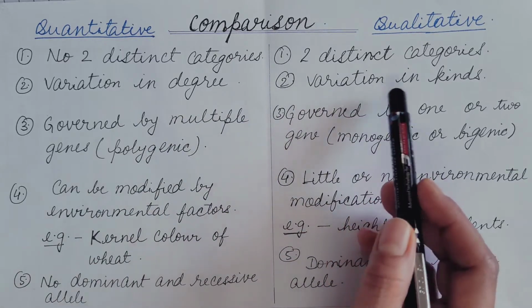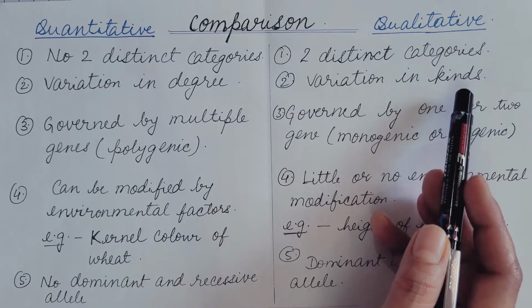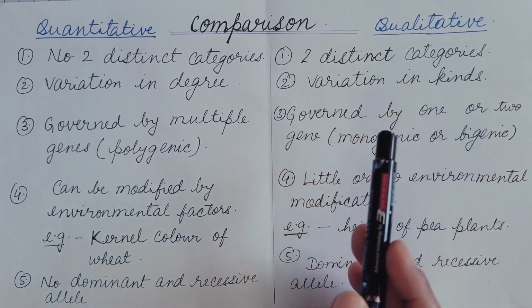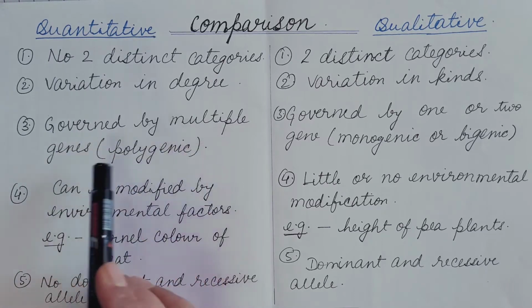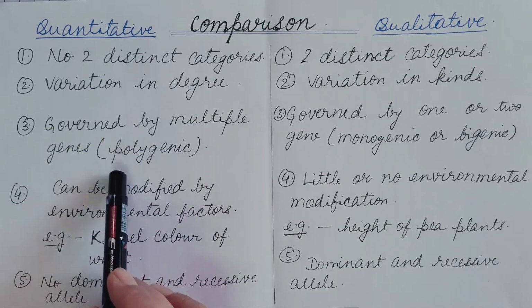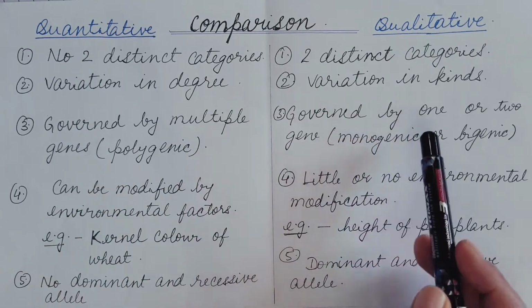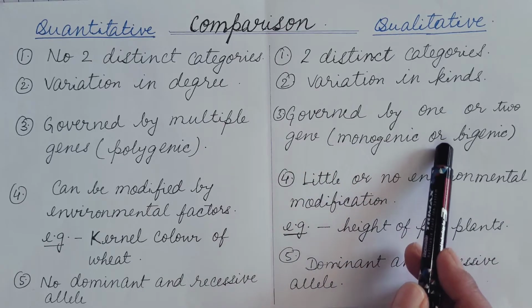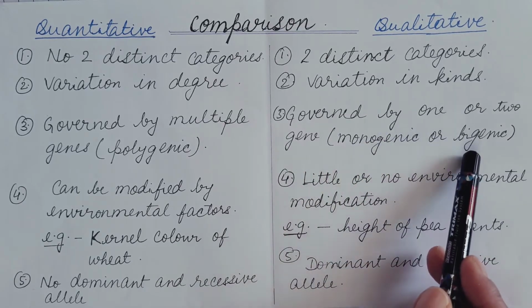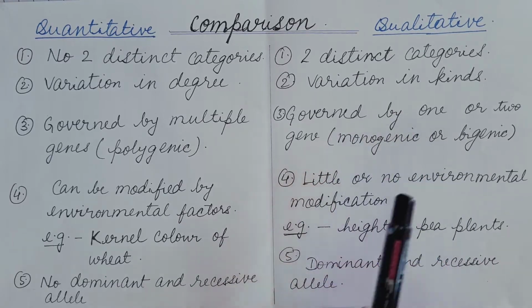But in qualitative traits there are two distinct categories, variation in kinds. Example: tall or dwarf, red or white, and so on. Quantitative traits are governed by multiple genes, and hence are known as polygenic traits. Qualitative traits are governed by one or two genes, so they are known as monogenic or digenic traits, and mostly these are monogenic traits.